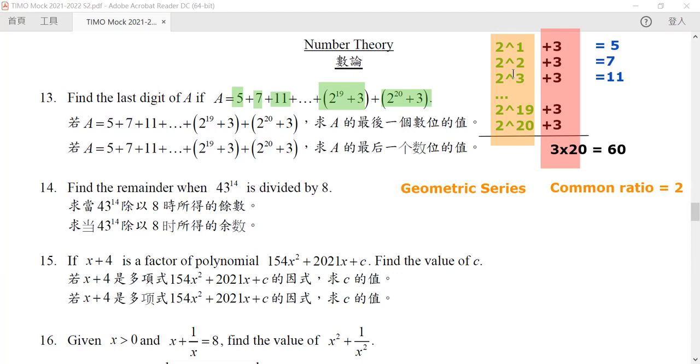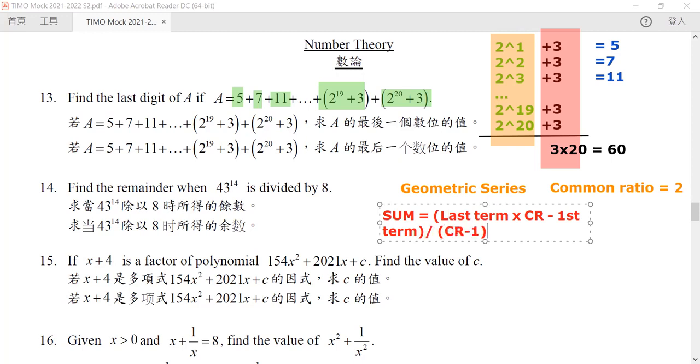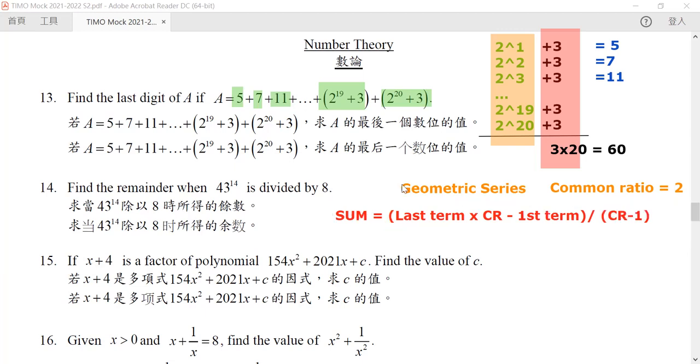For a geometric series like this, you can apply the equation for the sum of the series. The sum will be equal to the last term times the common ratio, minus the first term, and then we divide it by the common ratio minus 1. So this is the equation for the sum of a geometric series. Let us use this equation.